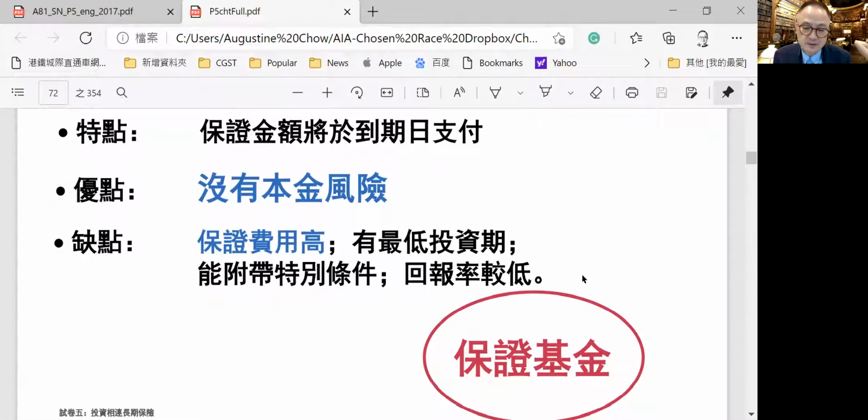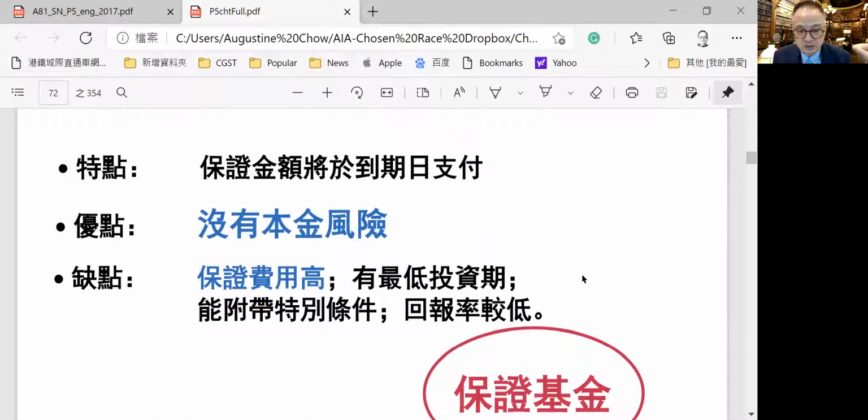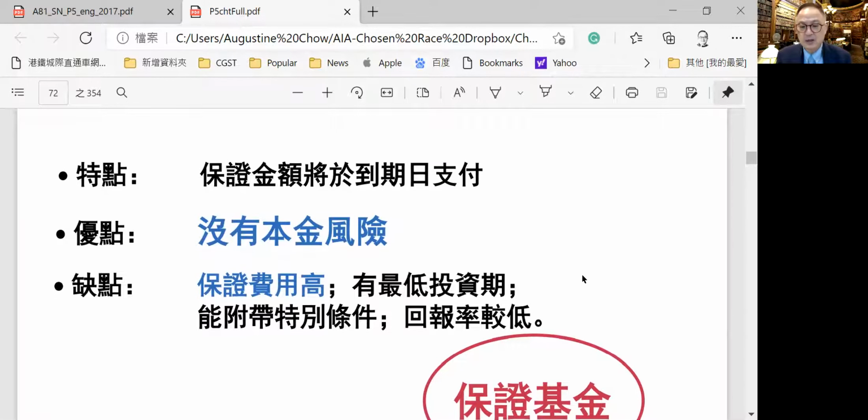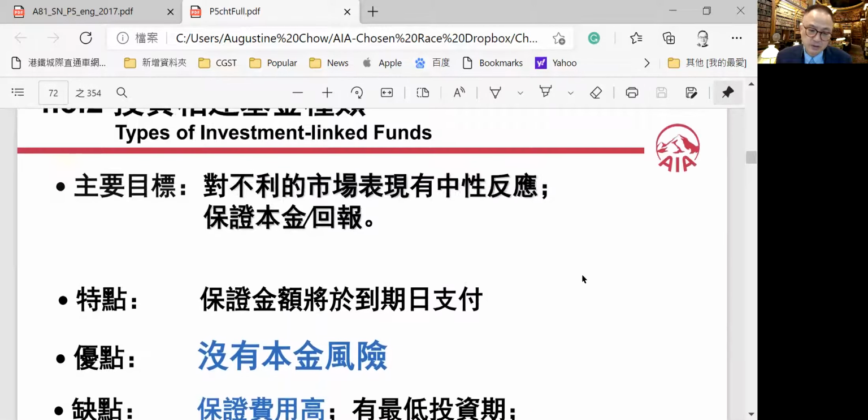Guarantee fund is the most secure fund. There's no risk to the capital because it's guaranteed. And because of the guarantee, they charge a fee for that. The return is very low, but you can preserve your capital in the bear market. All right.